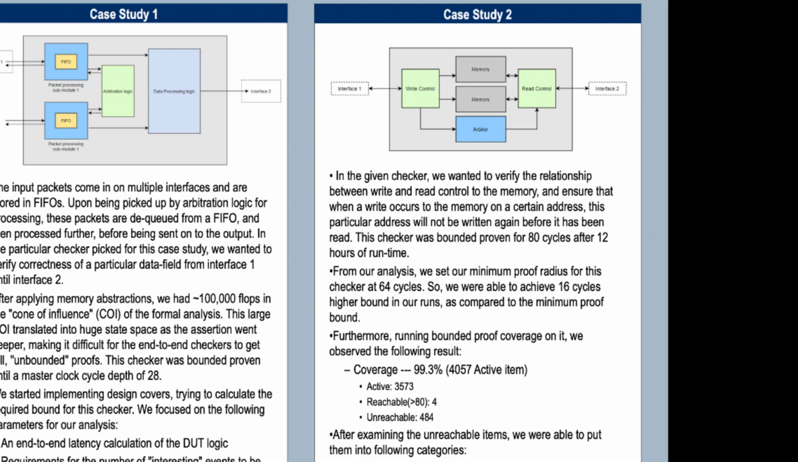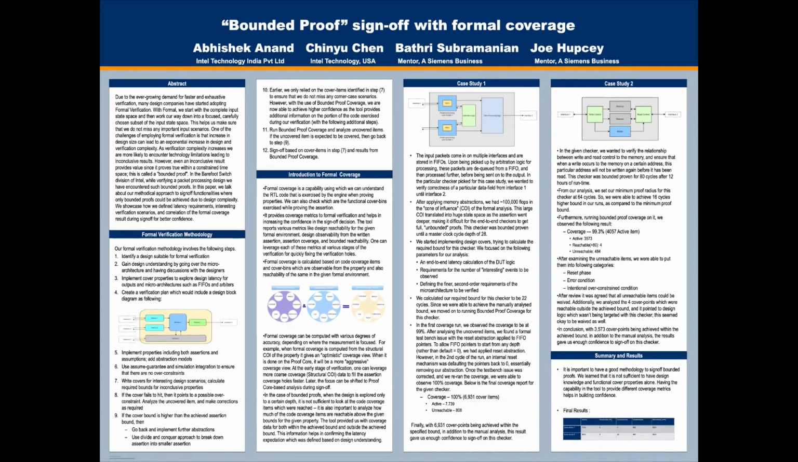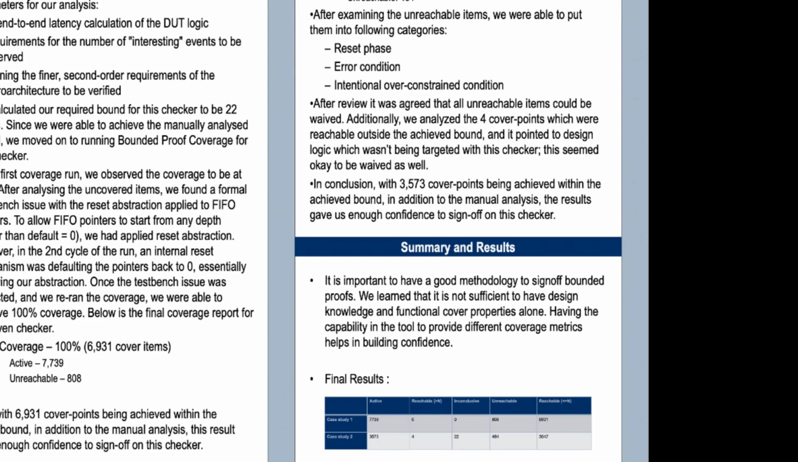Furthermore, running bounded proof coverage on it, we observed the following results. Achieved coverage was 99.3%, with 3,573 cover points achieved within the reached bound. 4 cover points were achieved above the reached bound, and 484 cover points were unreachable. After examining the unreachable items, we were able to put them into the following categories: reset phase, error condition, and intentional over-constraint condition. After review, it was agreed that all the unreachable items could be waived off.